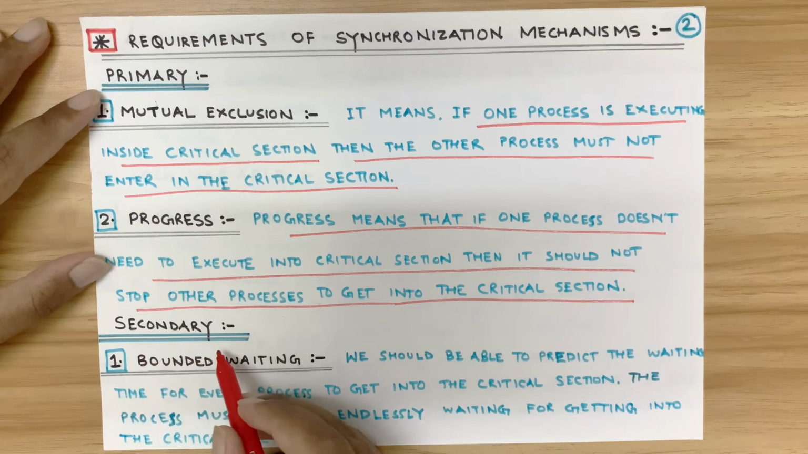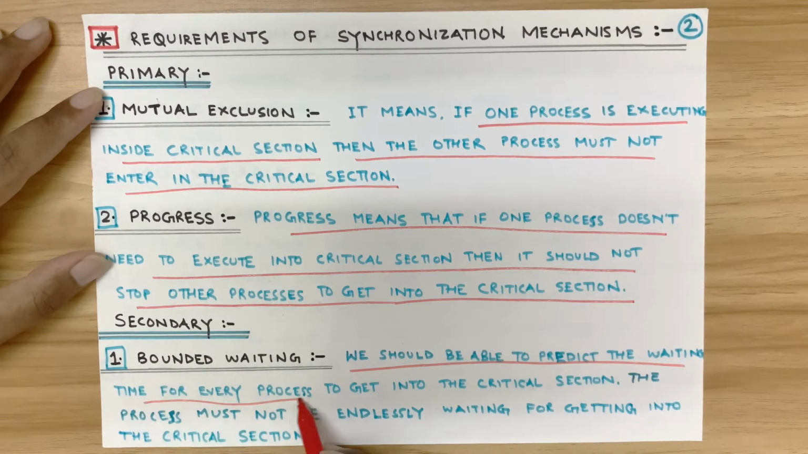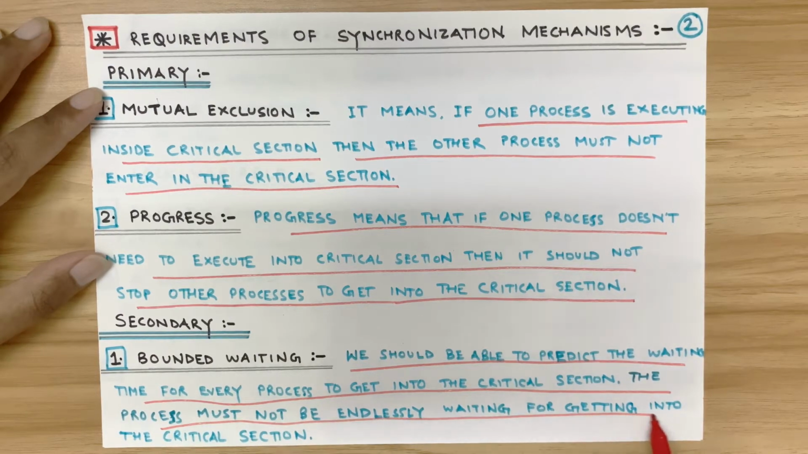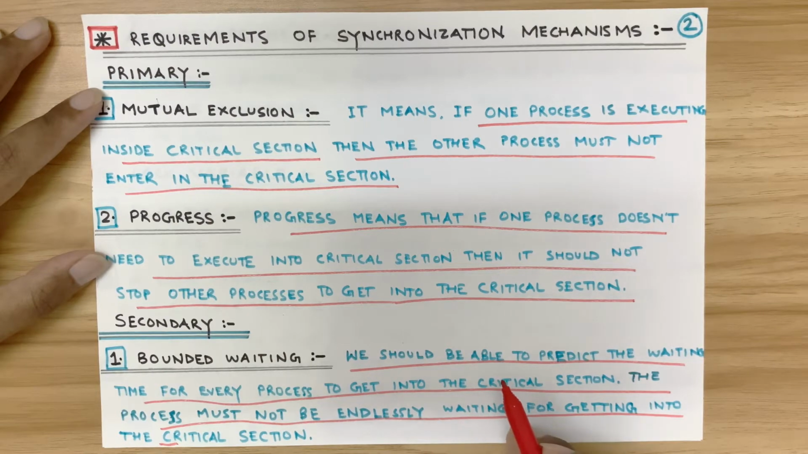Now the secondary requirements are bounded waiting. We should be able to predict the waiting time for every process to get into the critical section. The process must not endlessly wait for getting into the critical section. That is, there should be a limit to the waiting, right? We can't let the process wait to enter the critical section indefinitely. There should be a mechanism such that if it's taking too long, then the priority of that process should increase, right? So that it should not wait indefinitely to enter into the critical section.